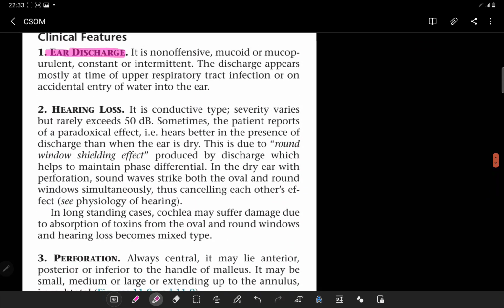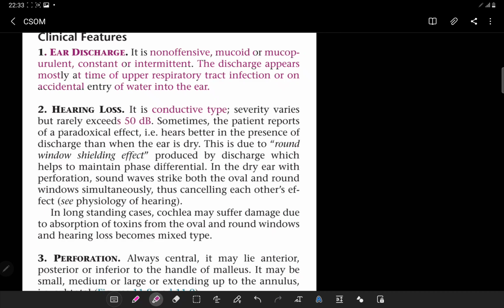The first is the ear discharge. It is non-offensive, mucoid, non-mucopurulent, and constant or intermittent. The discharge appears mostly at the time of the upper respiratory tract infection or on an accidental entry of water into the ear. Hearing loss, it's a conductive type of the hearing loss. Severity varies but rarely exceeds 15 decibels.